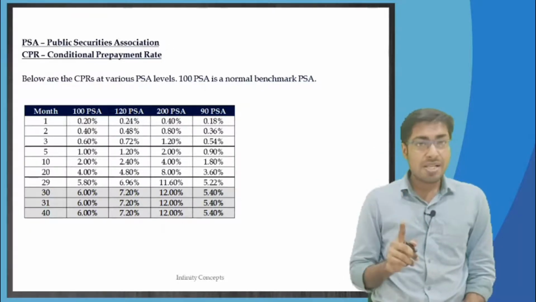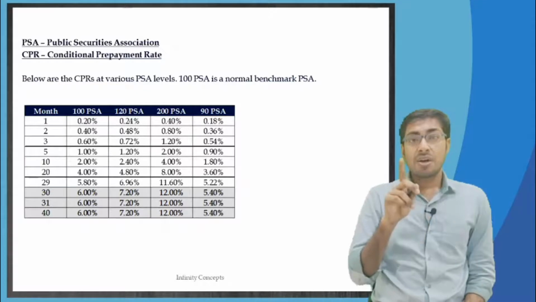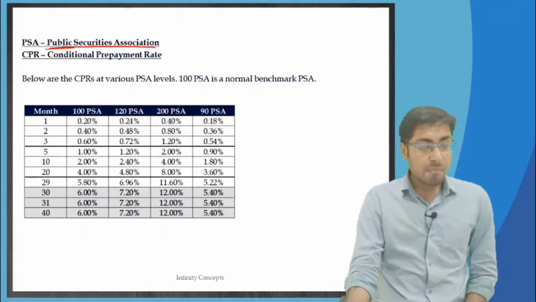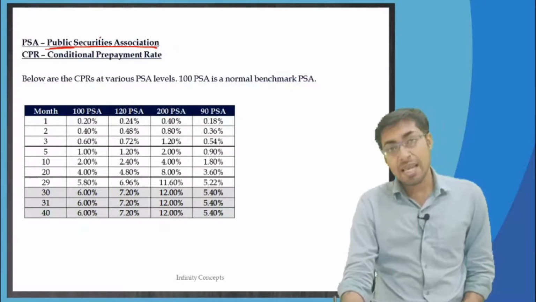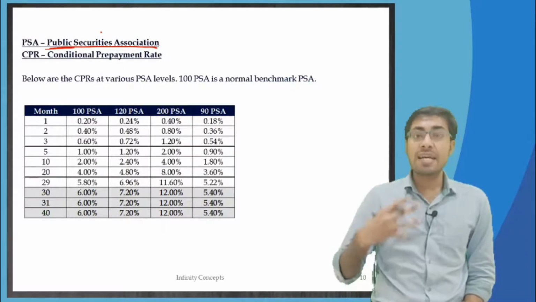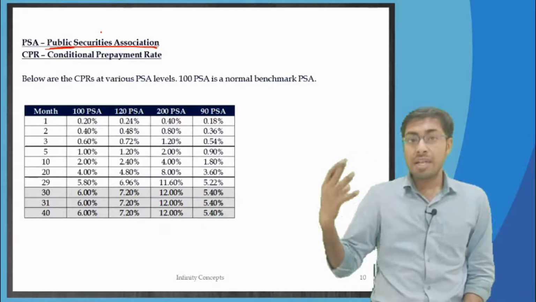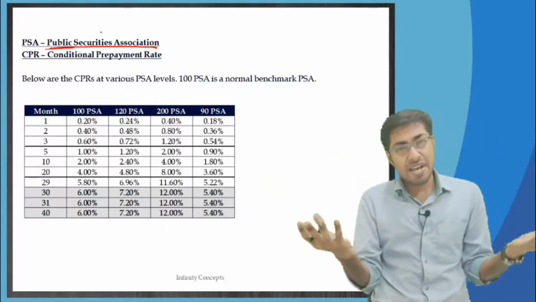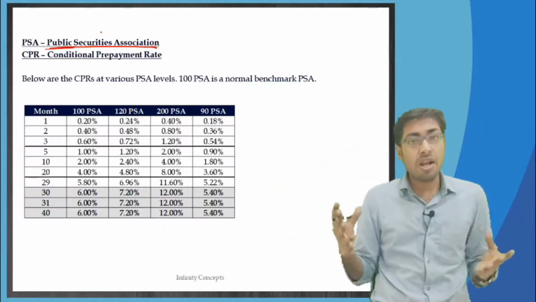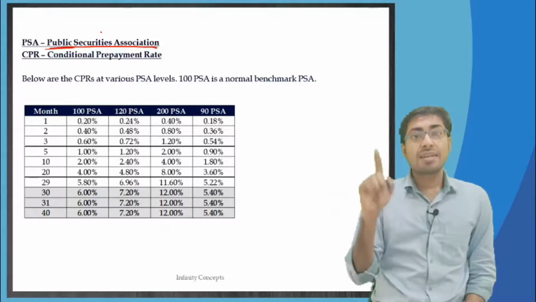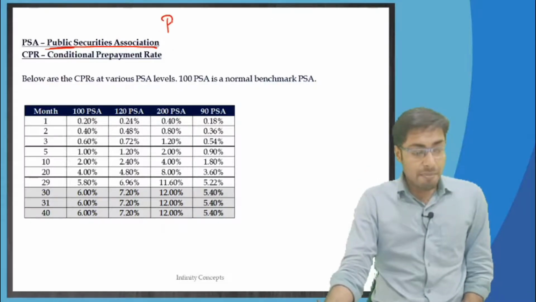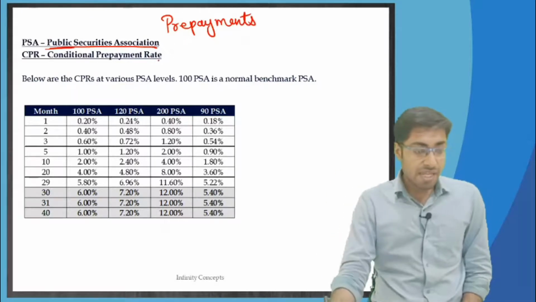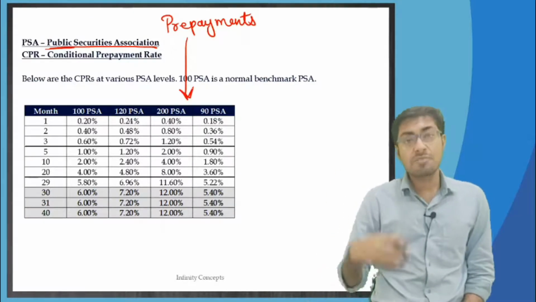Now in the US there was an association called PSA, the Public Securities Association. This Public Securities Association, PSA, had done a study, a survey, on how people in the US used to prepay. Just from historic trends, what the economy is and so on, they concluded that the prepayments are going to be in this particular manner.